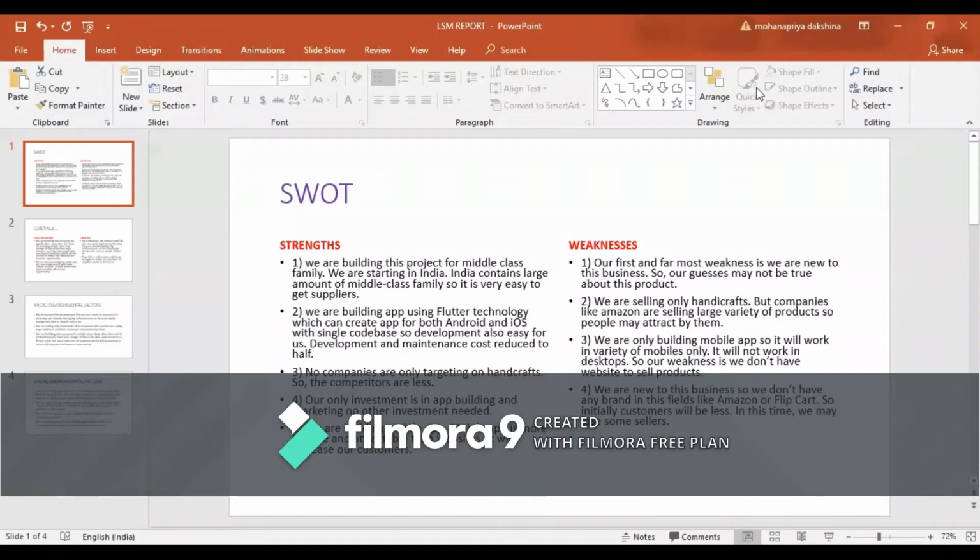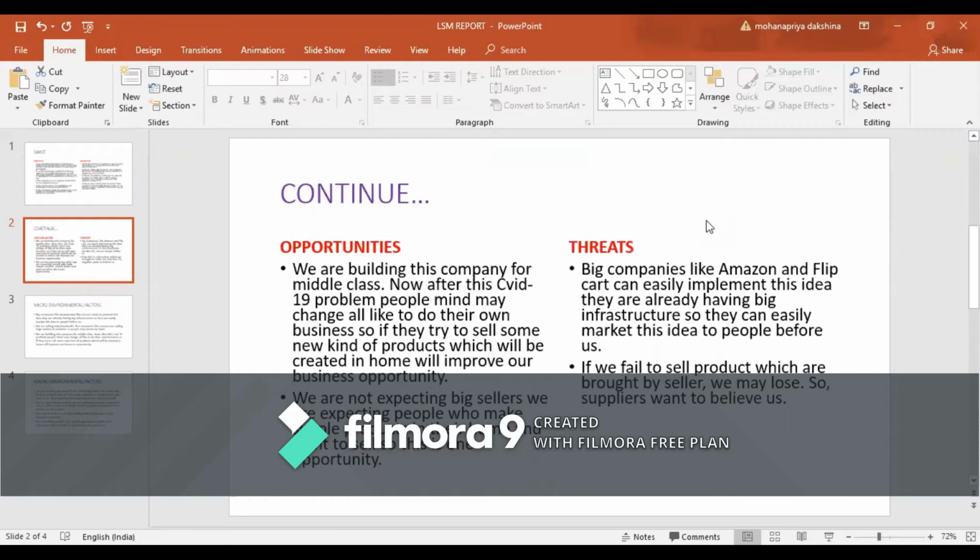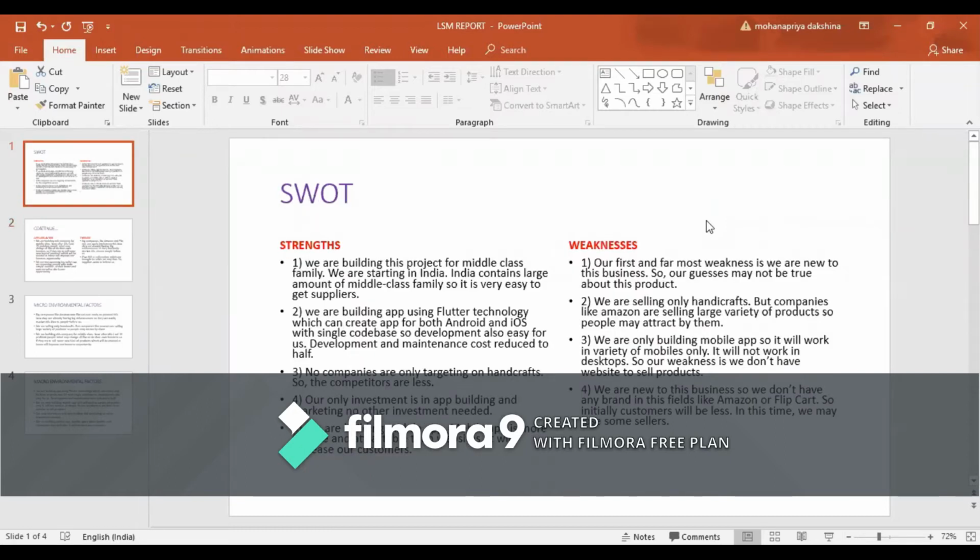Thank you. Okay. Hi, myself Mogna Priya. Now I'm going to talk about the SWOT analysis of our project. In SWOT analysis, we are going to discuss strengths, weaknesses, opportunities and threats. Strengths: we have more strengths compared to normal lean startup projects. We are building this project for middle class families. In India, we have many middle class families, so we can easily grow this idea.